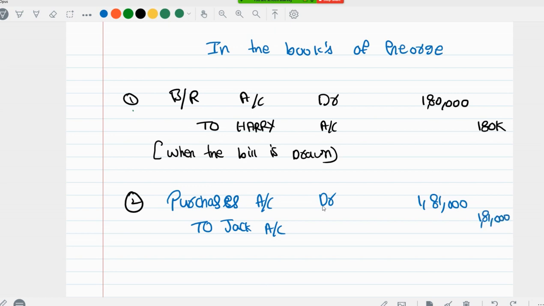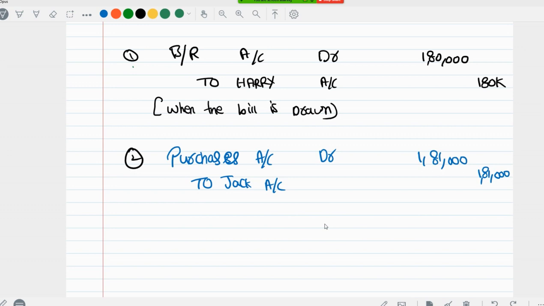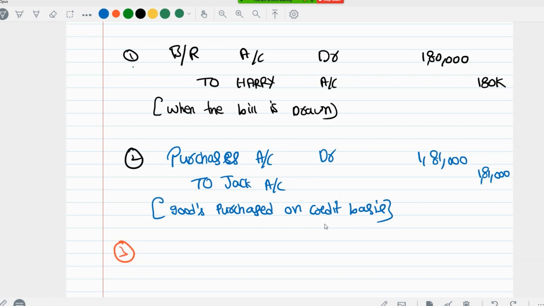1,81,000 rupees. Normally, if you pay cash, it will be Jack account debit to cash account. Goods purchased on credit basis. I hope you know how to write a narration. Instead, if you pay cash, Jack account debit to cash account, but we are not paying cash. We are giving him our bills receivable. So basically, we are endorsing him our bills receivable.